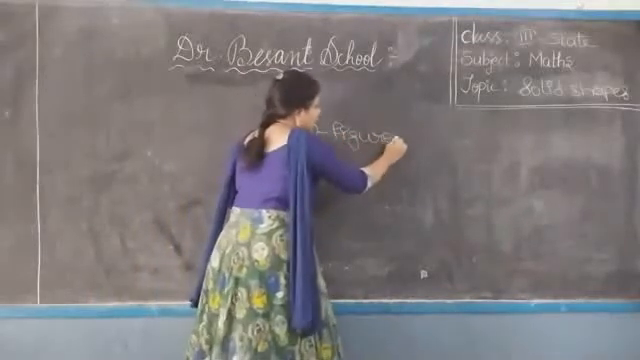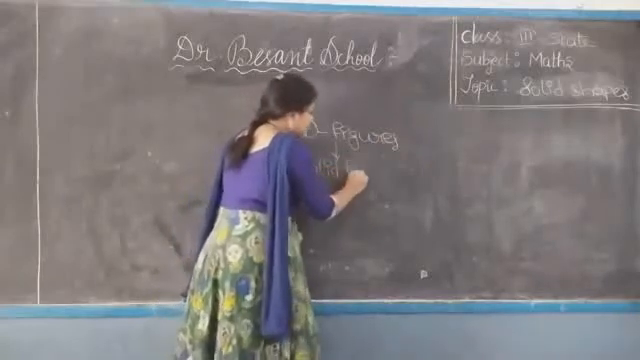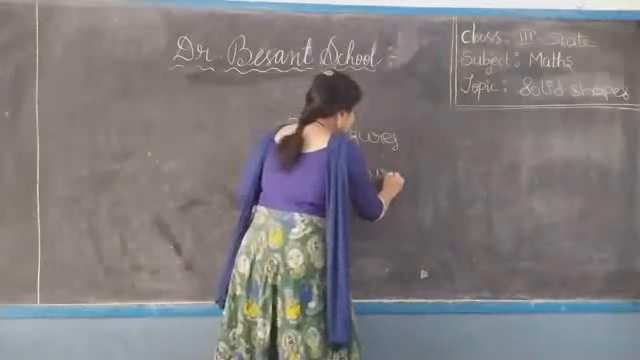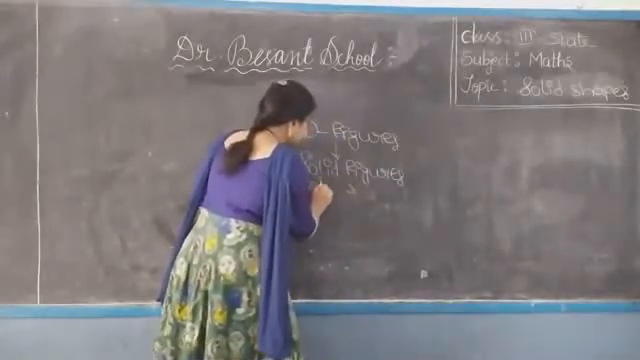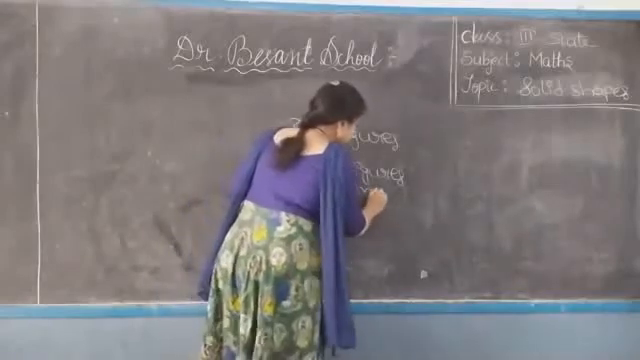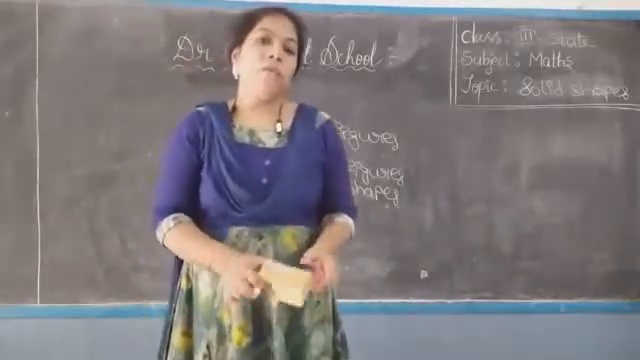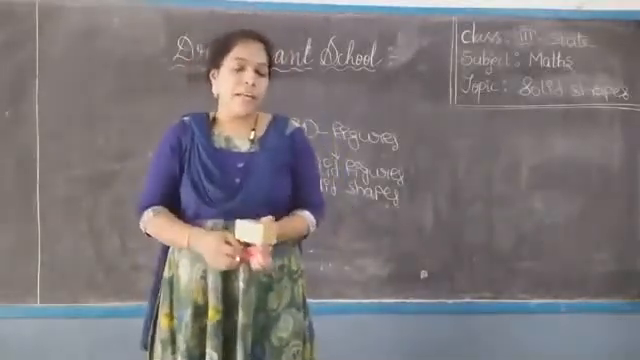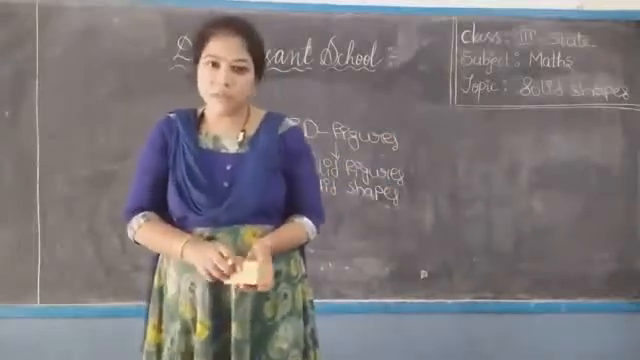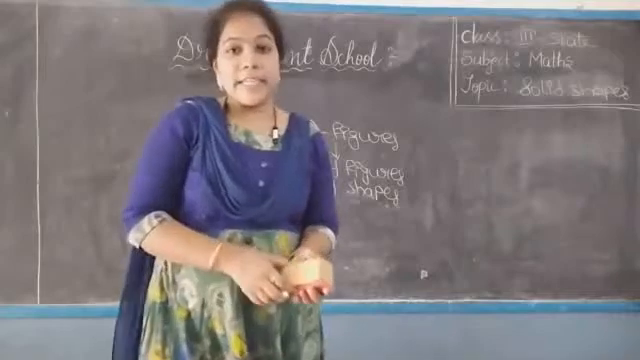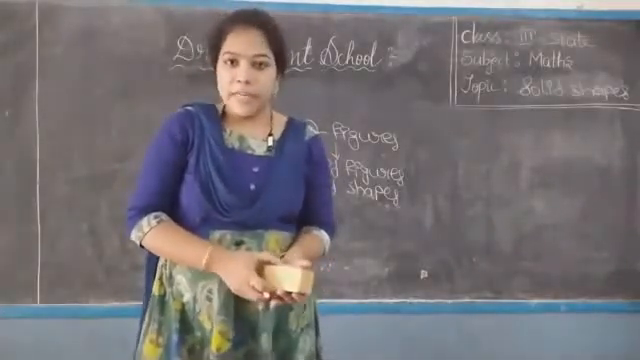These 3D figures are also called solid figures or solid shapes. 3-dimensional figures are also called solid figures and solid shapes. In this class, you will learn about the solid figures. Do you remember what the solid figures are? 3-dimensional figures, in the previous class we already learnt. You already learnt about the solid shapes. Do you remember or not?